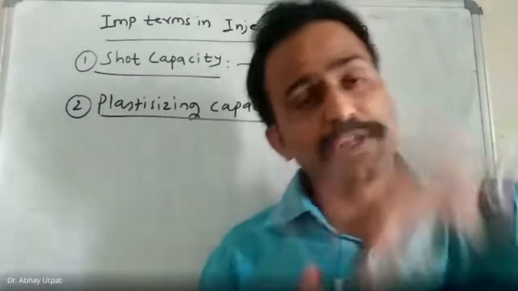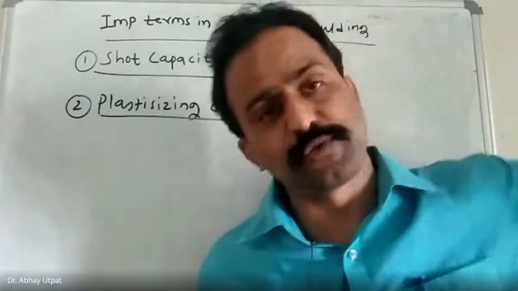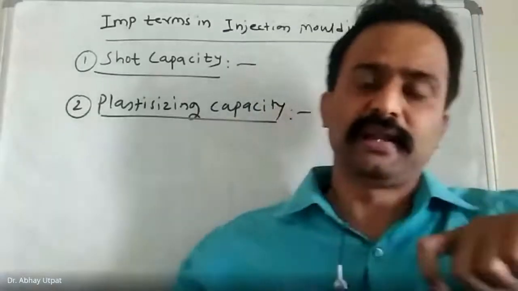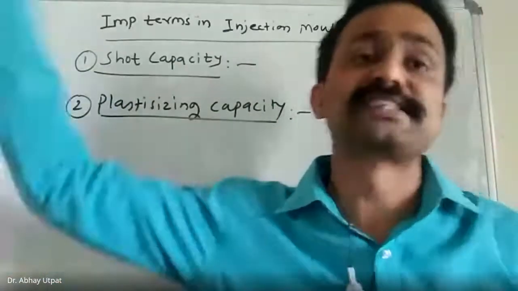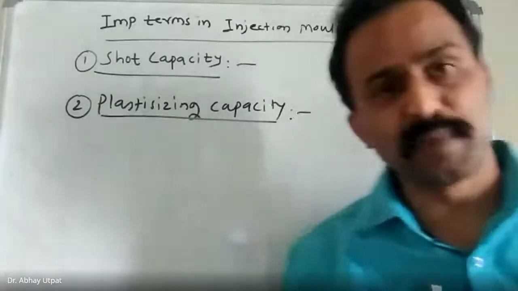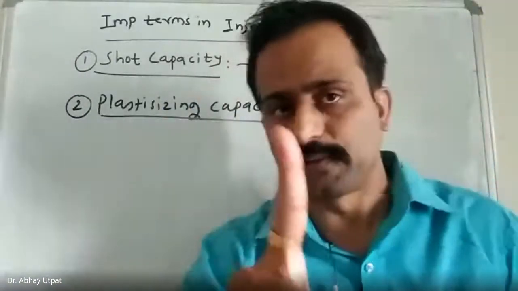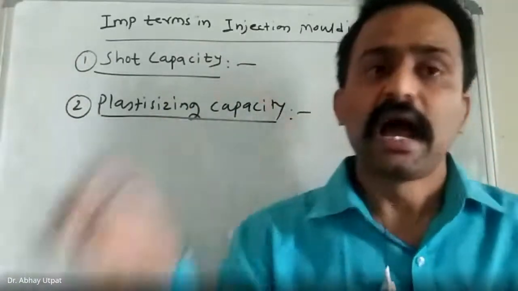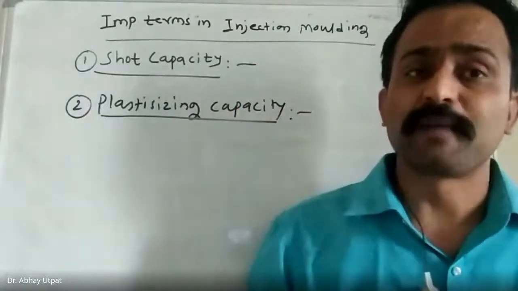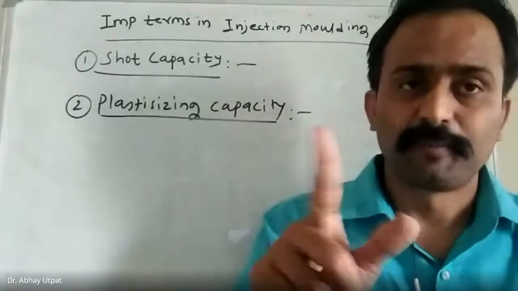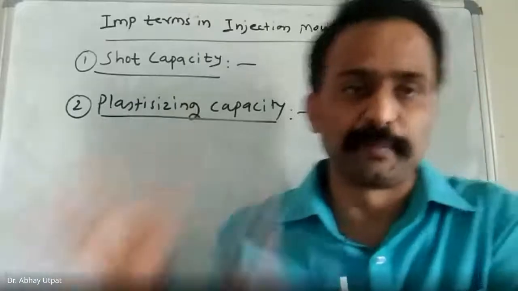Because it is a continuous process. So plastic from the backside you go on putting, and at the end side it goes on injecting. So how much maximum can it plasticize in 1 hour? I repeat once again, how much maximum can it plasticize in 1 hour? Plasticize means to bring to the molding temperature.